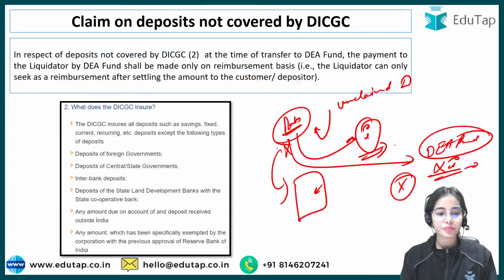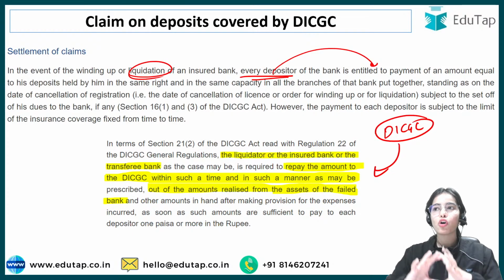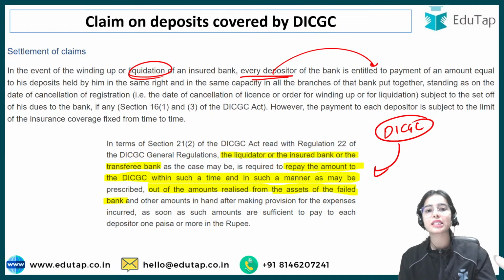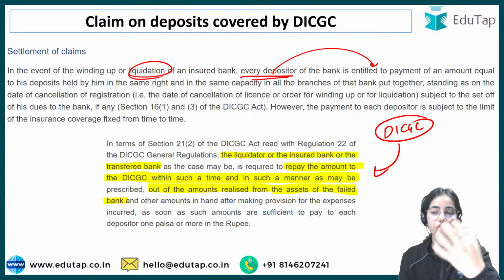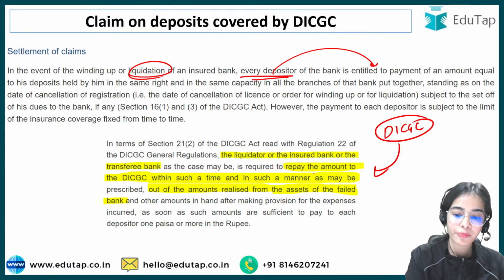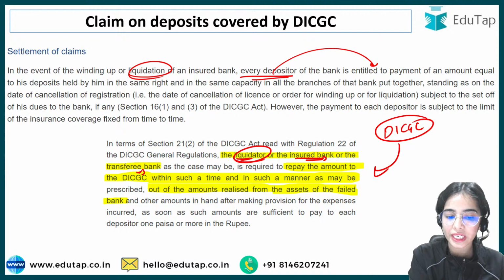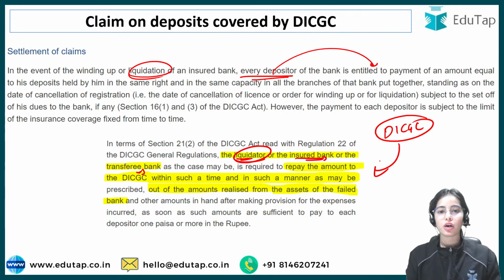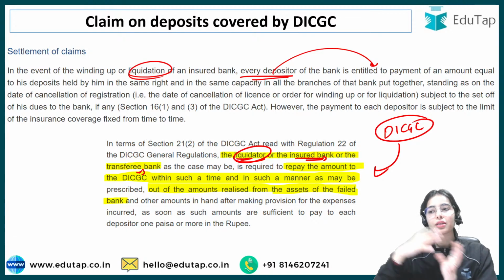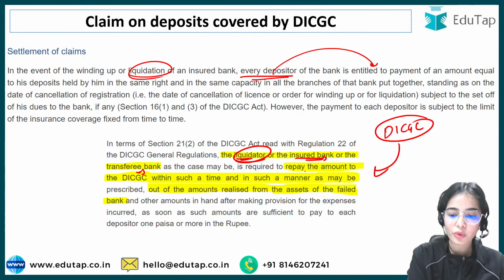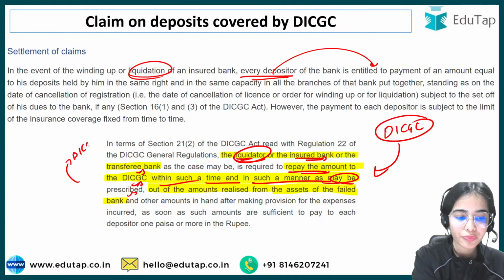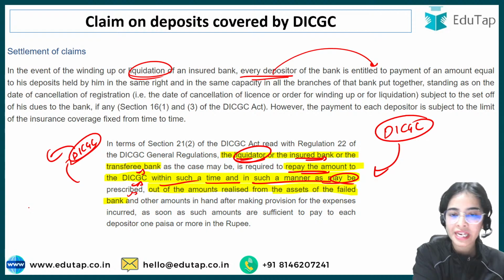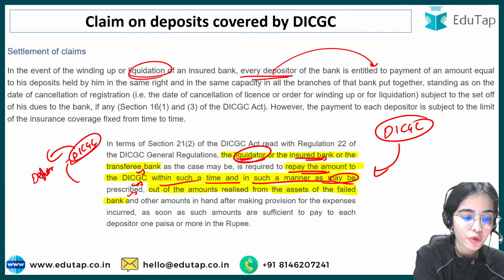Now you will ask how the DICGC is paying for the failing bank. First of all, the DICGC is collecting the insurance premium from all the banks, as well as the DICGC has the authority over the liquidator, the insured bank or the transferee bank. So the liquidator, that is liquidating the bank, or if the bank is amalgamated in some other bank, the amount has to be repaid to the DICGC within such a time and in such a manner as may be prescribed.